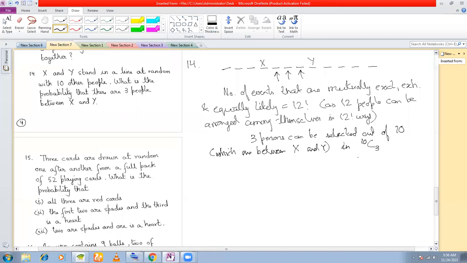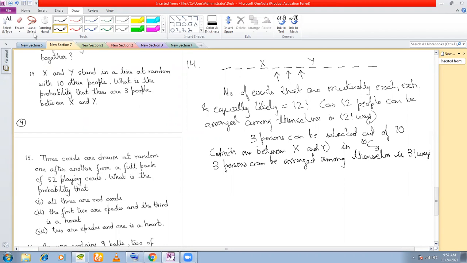Now, once I have selected, they can be arranged among themselves also. So 3 people can be arranged among themselves in factorial 3 ways, right?